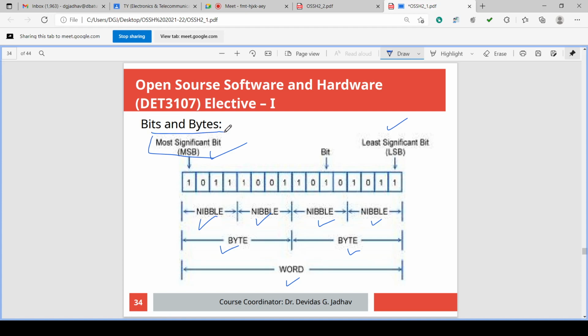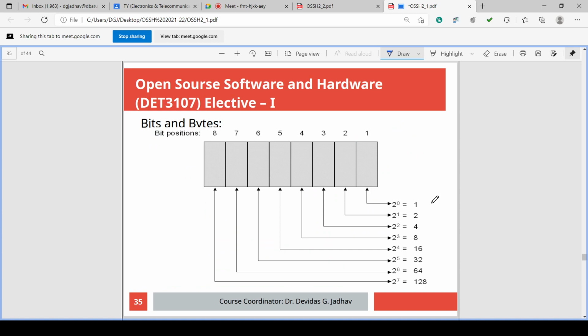This is digital electronics information we already know, binary theory. This we have seen yesterday. Then bits and bytes: again, whatever I was saying, the weight of the number position, the LSB weight is different and the MSB weight is different.